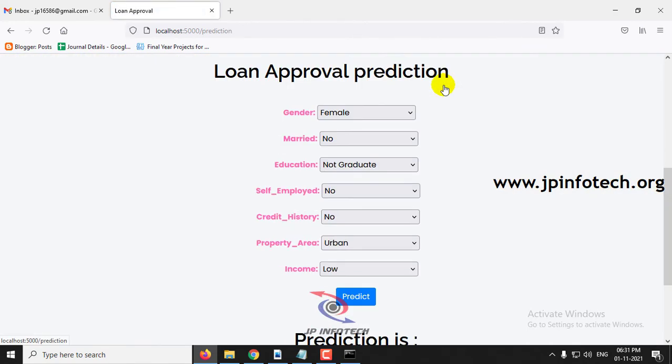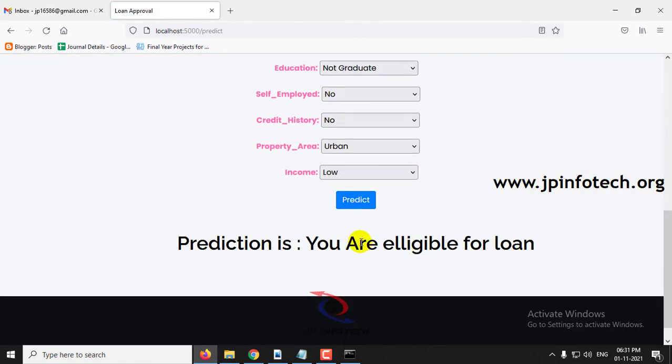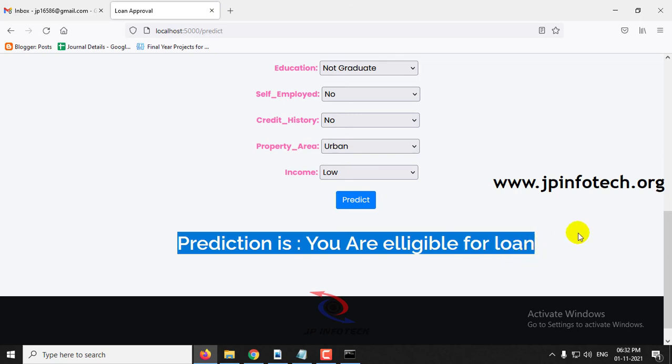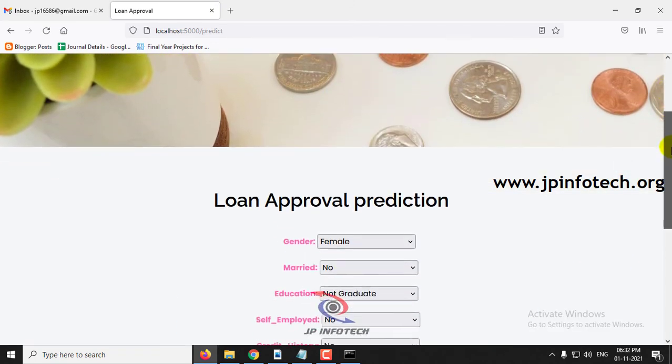Let me show you with another value. Let me enter gender as female, married as no, education as not graduate, self-employed as no, credit history yes, property area as semi-urban, income as medium. Now let me check the prediction result for it. Click predict. Now you can see you are eligible for the loan. I have shown you a few cases. You can also check with other cases from the dataset.